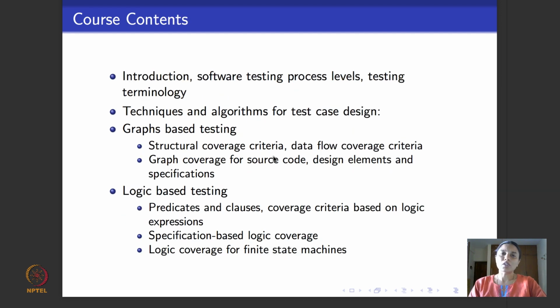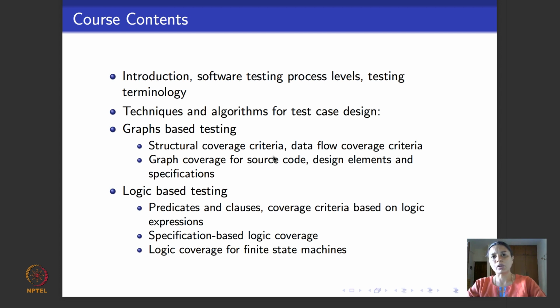So here are the contents of the course. To start with, in the first week, I'll try to spend time introducing testing and giving you a background on the terms and terminologies that we'll be using related to testing throughout this course. Then we'll move on to looking at techniques and algorithms for test case design. As I told you, to start with, we'll look at graphs.